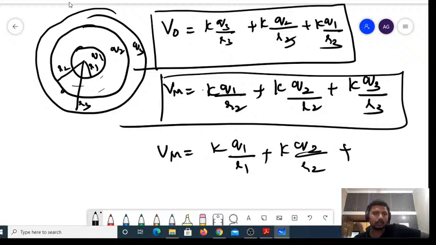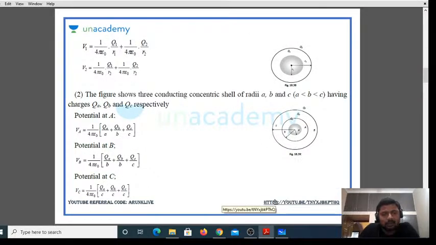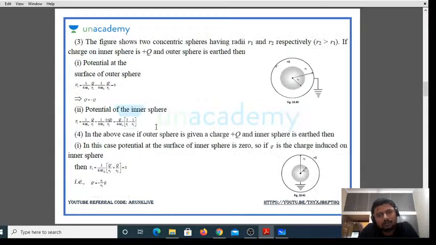Similarly, due to the third sphere, the potential on its surface remains the same throughout, so it is k into Q3 divided by R3. This is the value on the smaller sphere. This is how you're supposed to find the potential due to concentric spherical shells. Try to understand so that you can clearly solve the problems.